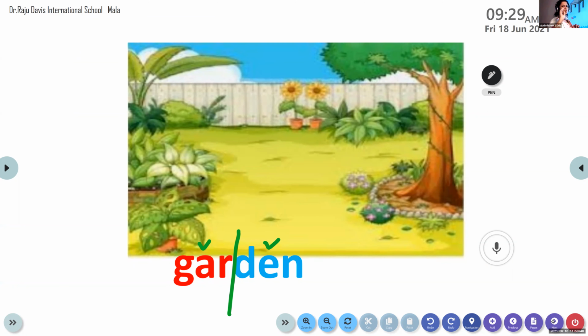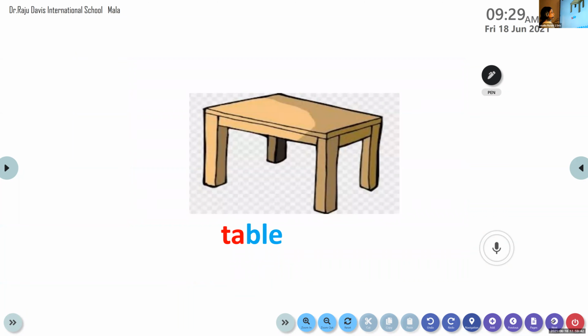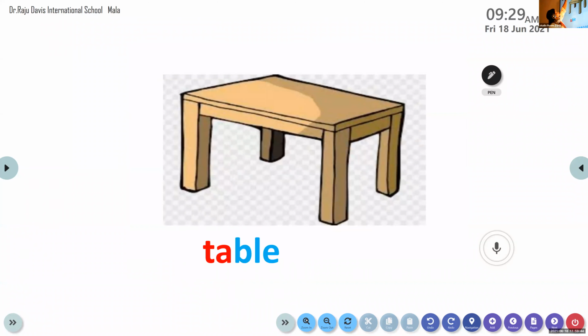So vowels are so important in the English language. Now what is this word, children? Come on, tell me. I've unmuted you all. How do you pronounce this word? Have I not unmuted you all?